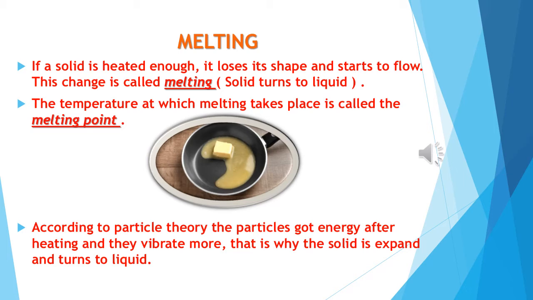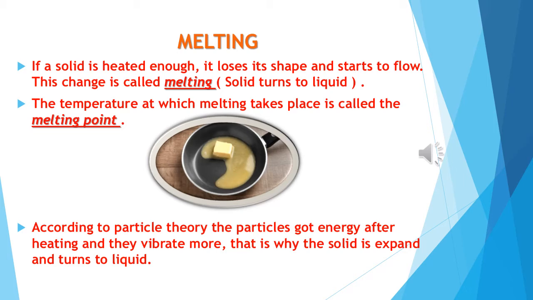Simply we have to say solid turns to liquid. The temperature at which the melting takes place is called the melting point. Melting occurs in many substances around us. For example, butter or ghee melts in a pan during cooking, and chocolate can melt in your pocket.